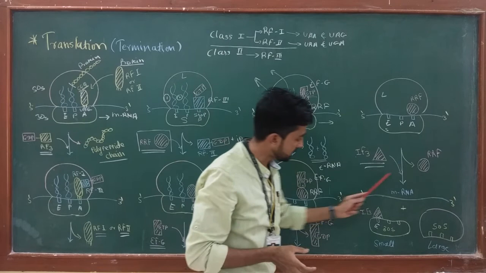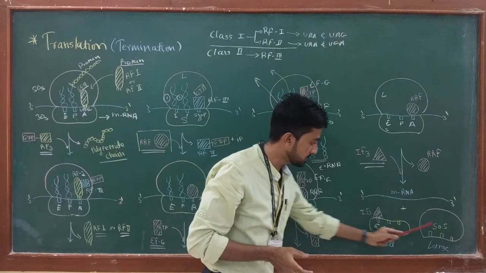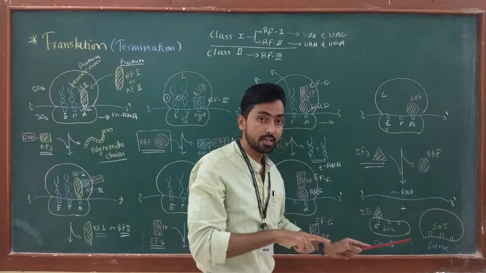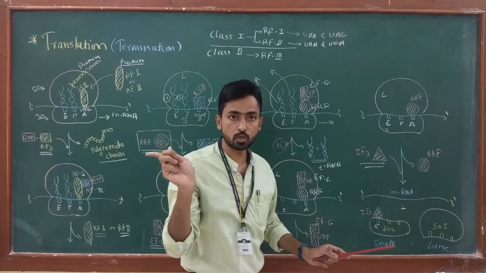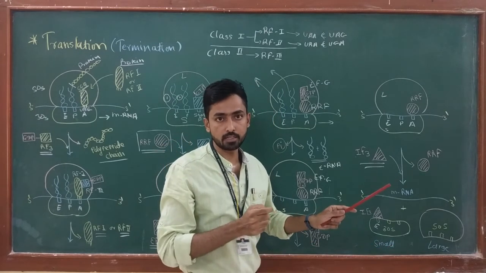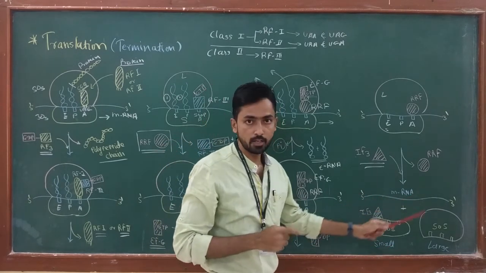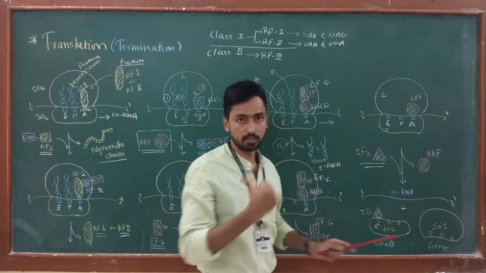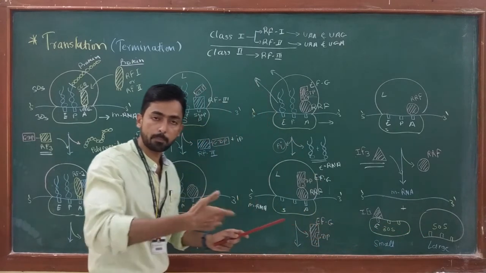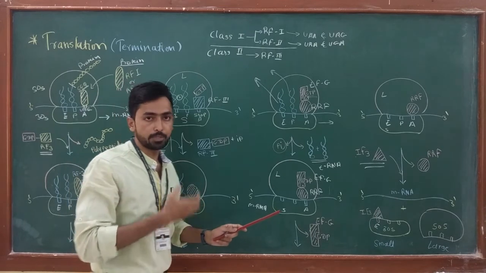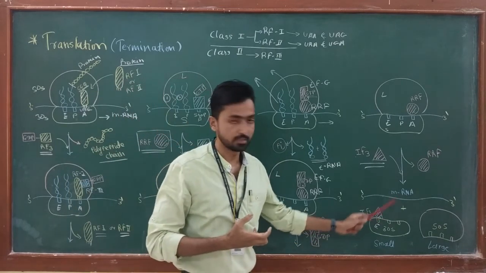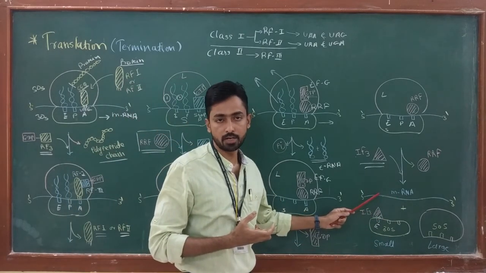Okay, when this happens, both these subunits are again ready to bind to the start codon and initiate the process of translation again with this mRNA. Okay, so they are now ready to recycle, and this recycling happens until a sufficient amount of protein is produced in the cell by using the same mRNA.